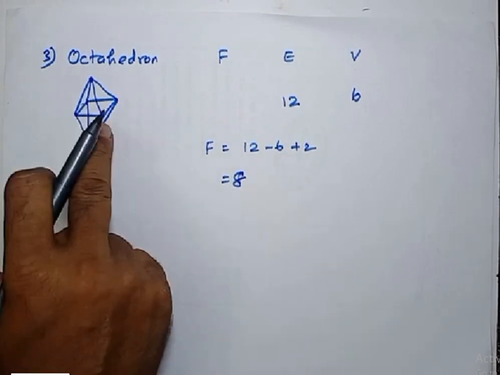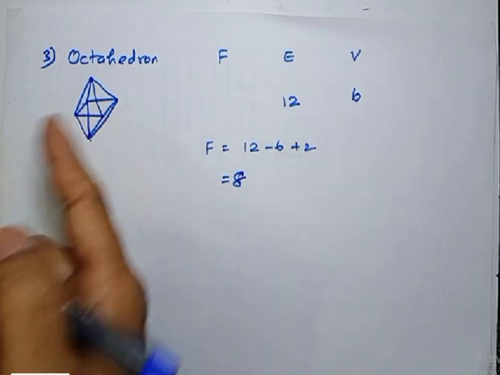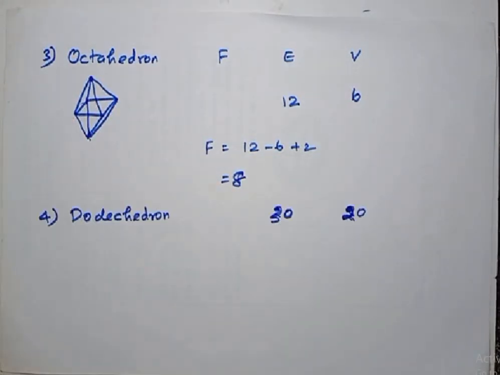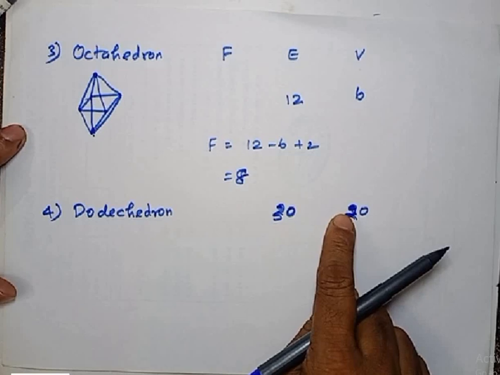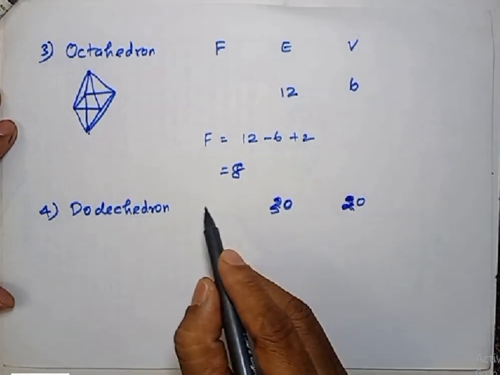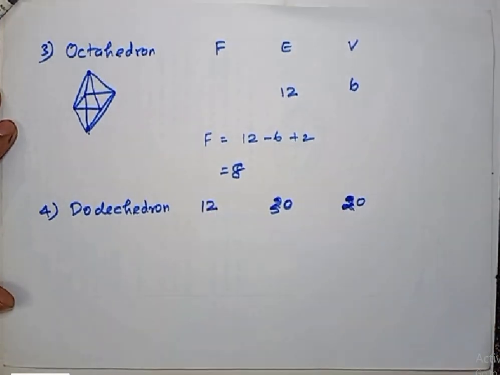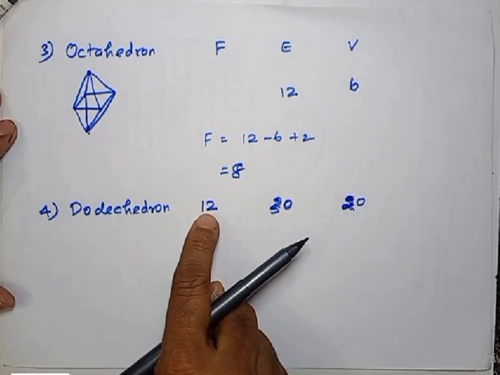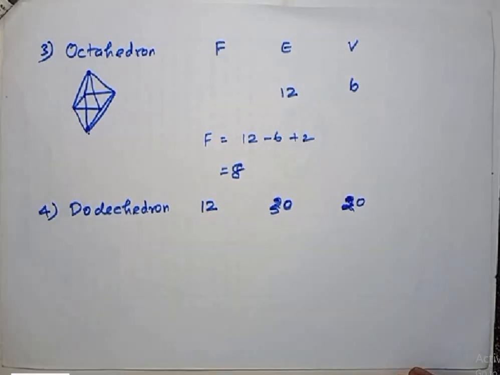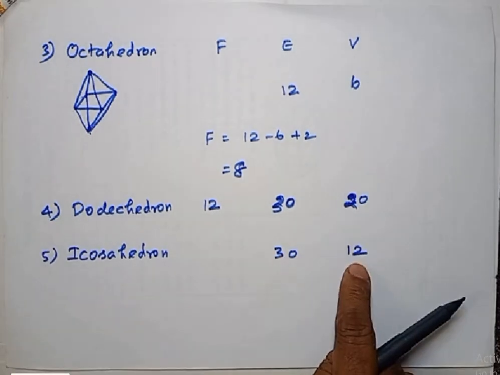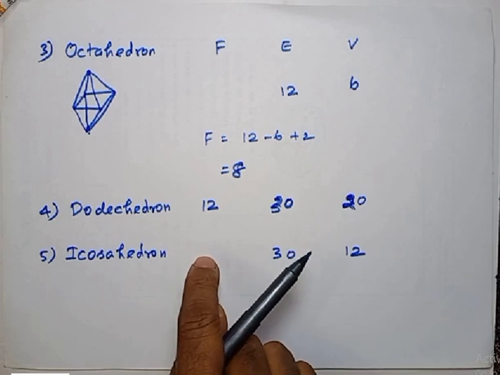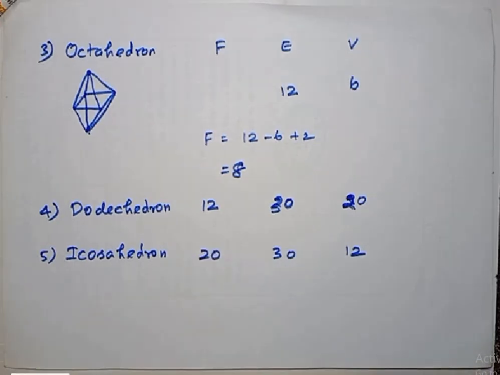That's why this shape is called octa. Octa means 8. So octahedron. Take down. So the next shape is the dodecahedron. Dodecahedron has 30 edges and 20 vertices. Therefore, there are 12 faces. That's the reason why it is called dodeca. Dodeca means 12. So for the icosahedron, there are 30 edges and 12 vertices. So you try to find it: the icosahedron has 20 faces.